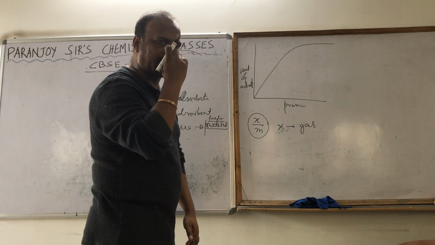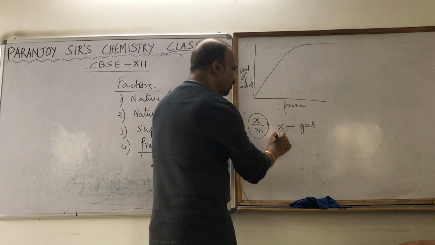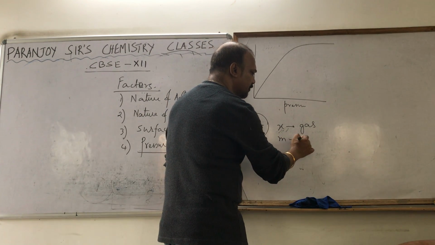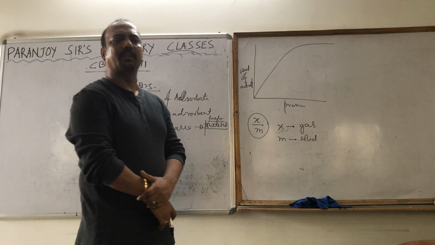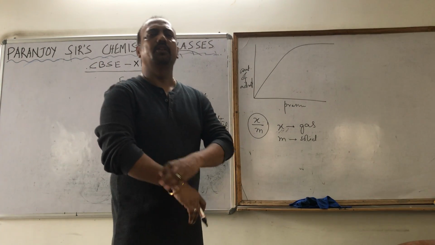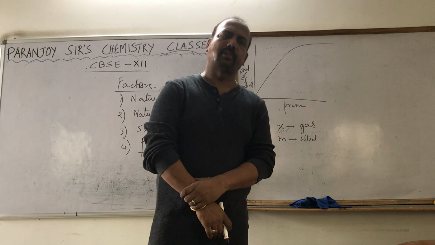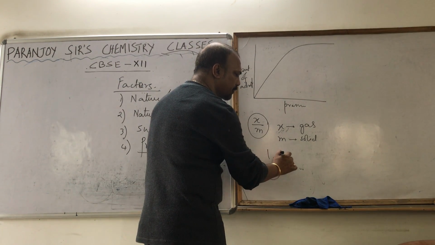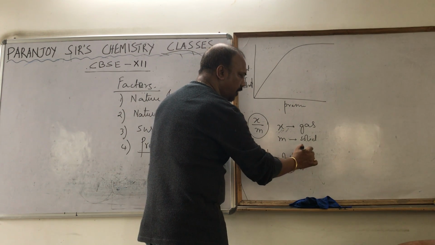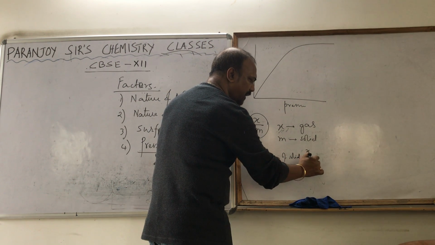Suppose x gram of gas is getting adsorbed on m gram of solid. So m gram of solid is responsible for adsorbing x gram of gas. So 1 gram of solid will adsorb how much? It will adsorb x by m.